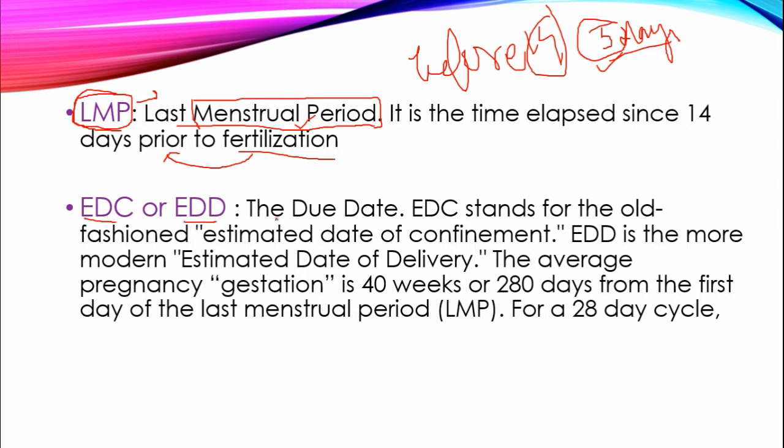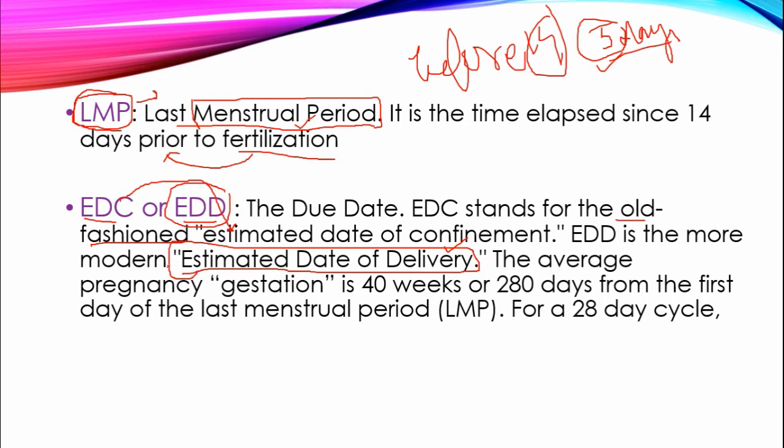Now EDC and EDT. What are EDC and EDT? The due date: EDC stands for the old-fashioned estimated date of confinement. What is the full form of EDC? It is estimated date of confinement. It is old-fashioned and is not used nowadays. Nowadays we use EDT, which is estimated date of delivery. You can see by the name that it is an estimation of the date of delivery, that we are estimating when the date of delivery will be.